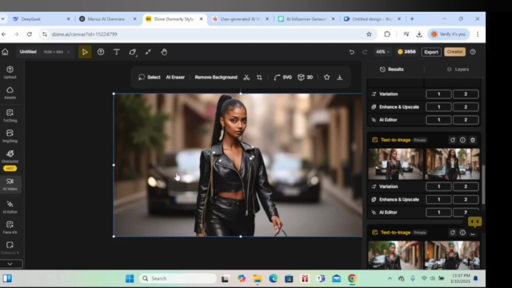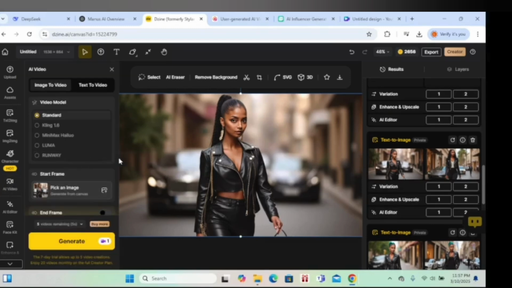The image is going to remain here. Let's just give it a minute. I don't know what happened to my laptop. It brings you to this dashboard whereby it tells you to put the image. We are using this image, and it gives you the models that you can pick from. We have the standard, which is the most stable model, balanced quality and also motion, limited prompt comprehension. And then we have Kling AI, which has superior prompt adherence, high resolution, and larger motion than the standard model. And then we have MiniMax Hailuo, which has a built-in prompt enhancer and excels in animation fluidity and prompt adherence.